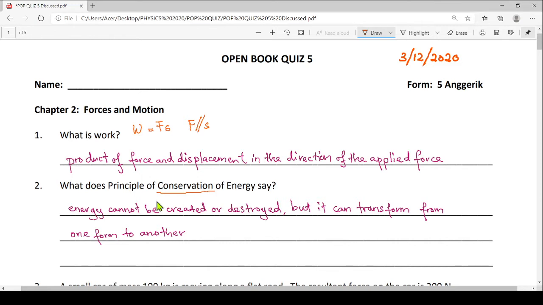It simply says that energy, you cannot create it, you cannot destroy it, but energy can be transformed from one form to another. For example, electrical energy transforms into heat energy and also light energy. But the total amount of energy remains the same. That's what this word conservation means. In Bahasa Melayu, conservation is abadi.